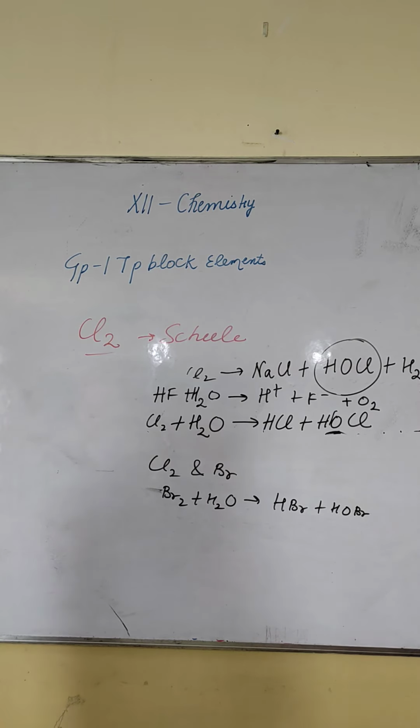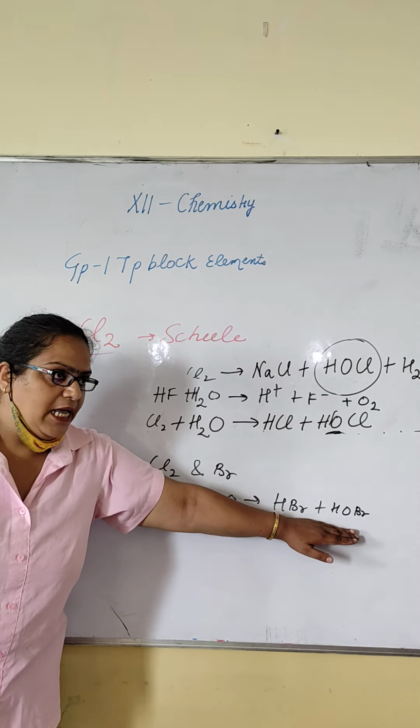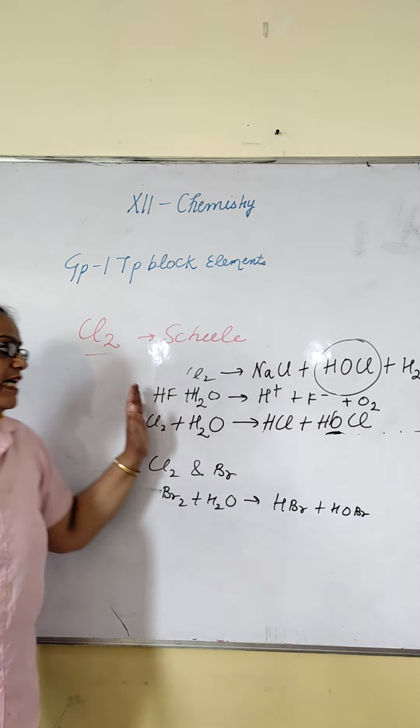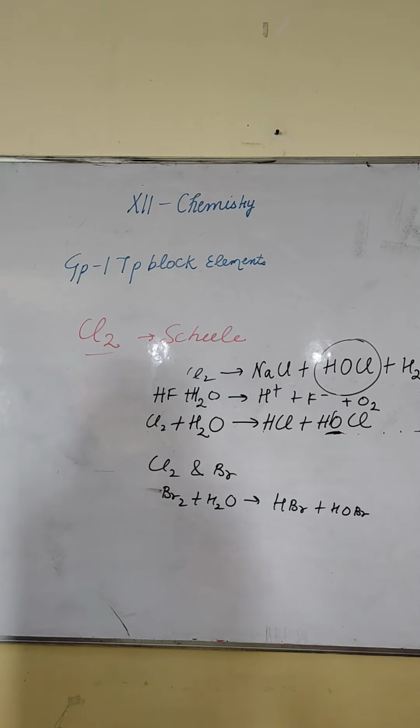Next, about water. With water, chlorine and bromine form HX plus hypohalous acid, but fluorine will form HF plus oxygen. Okay. Next, we have discussed chlorine. Chlorine was discovered by Scheele in 1774, and Davy gave it the name chlorine because of its green color. Chloros is a Greek word which means green.